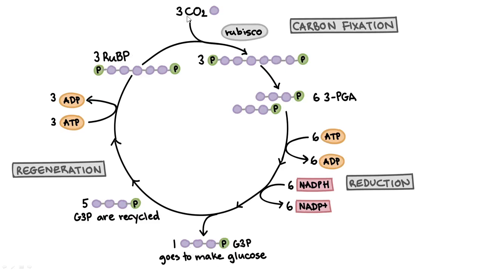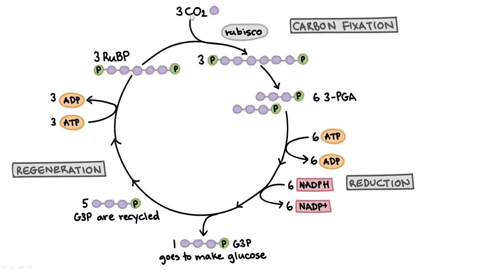After fixing 3 carbon dioxide within the Calvin cycle, right? After accepting 3 carbon dioxide within the Calvin cycle, only half molecule of glucose is made. To make a full molecule of glucose, the cycle should run 6 times, right? The Calvin cycle should run 6 times to produce 1 glucose molecule. I hope you remember that. The Calvin cycle reaction should occur 6 times.